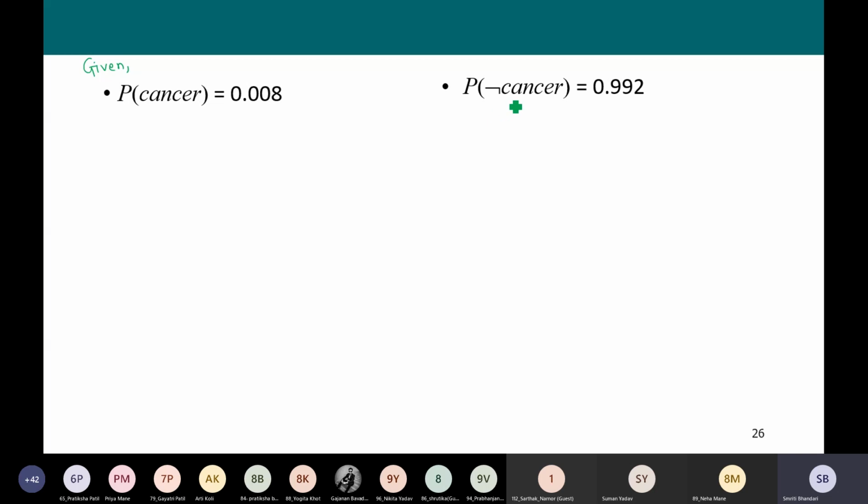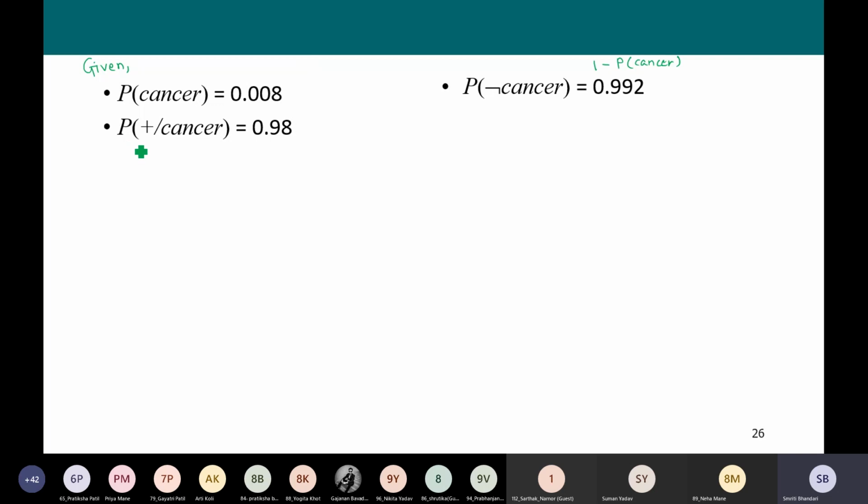Obviously the probability that the person does not have cancer is 1 minus the probability of cancer, which is 1 minus 0.008, giving 0.992.